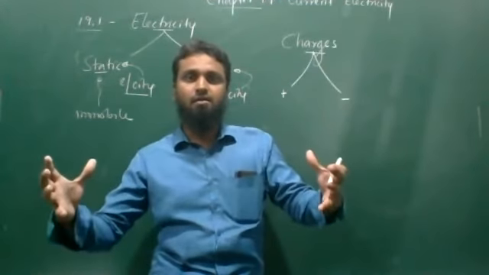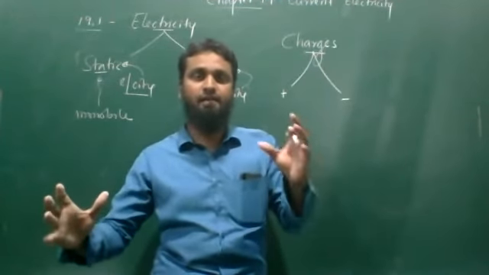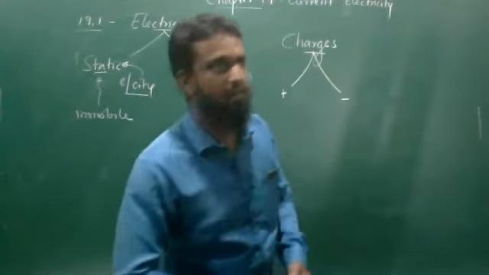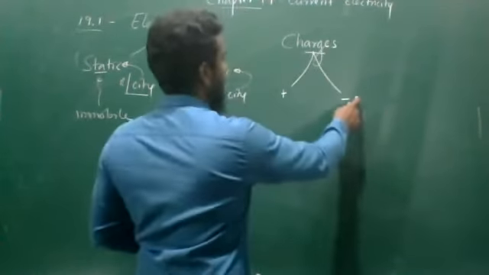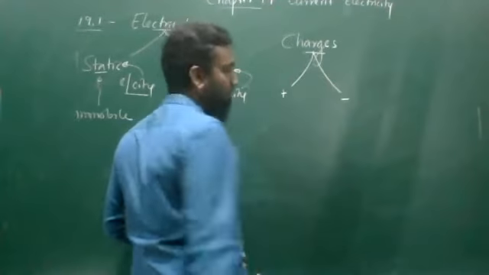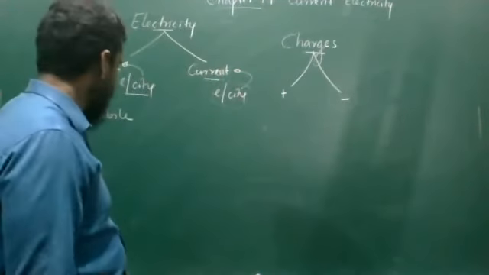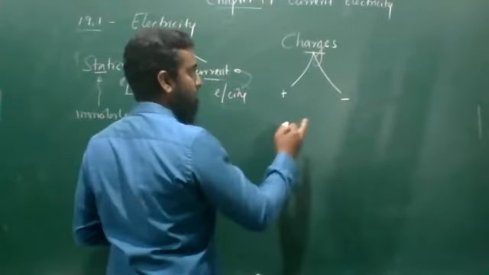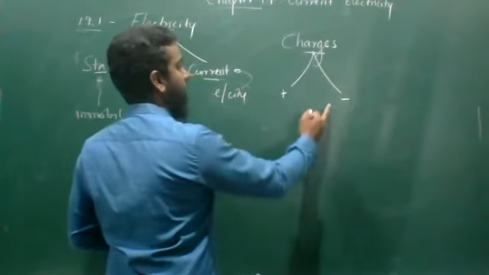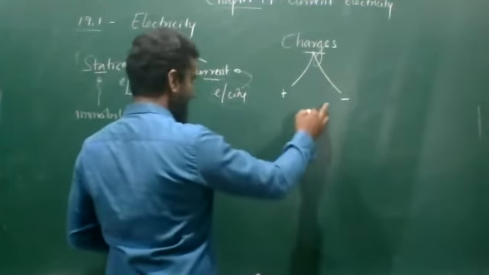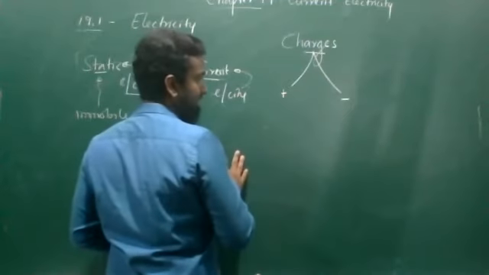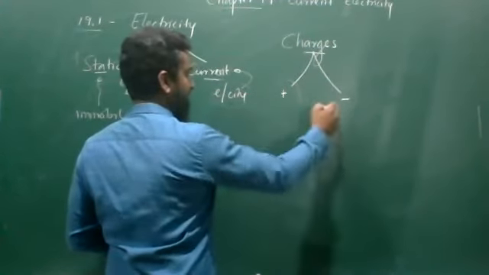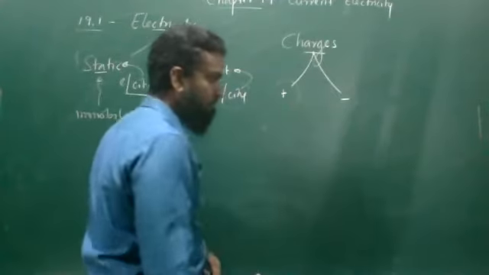Therefore, we are calling one as positive and the next one as negative. Normally we say that the term negative was posed earlier. After that, the opposite nature of the charges was found, and we called this positive. This is negative and this is positive.